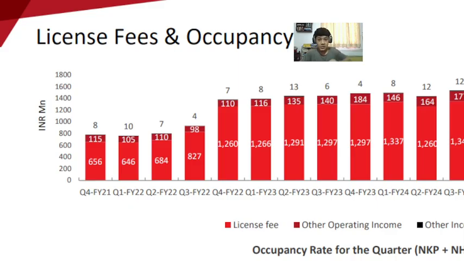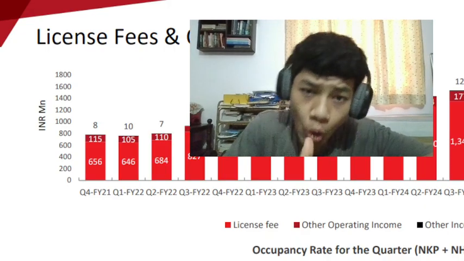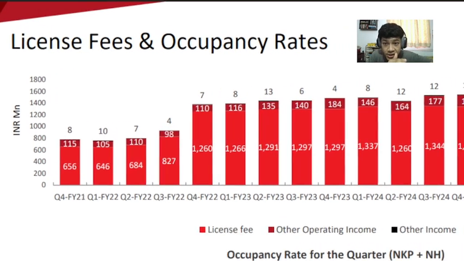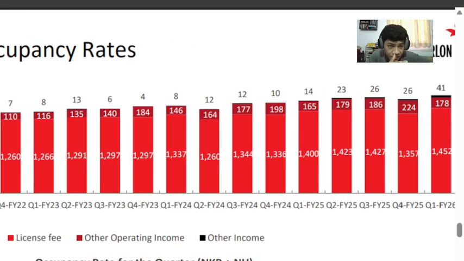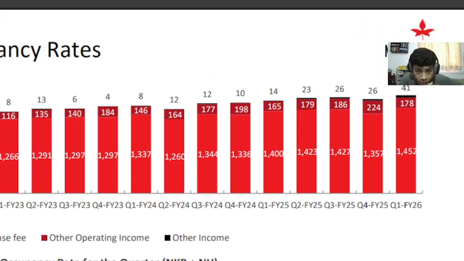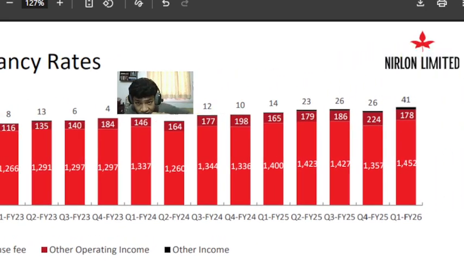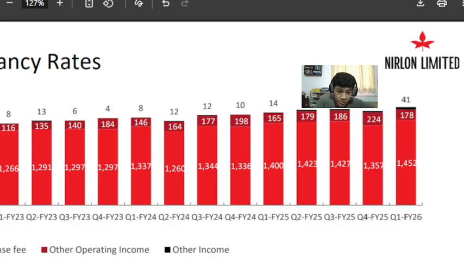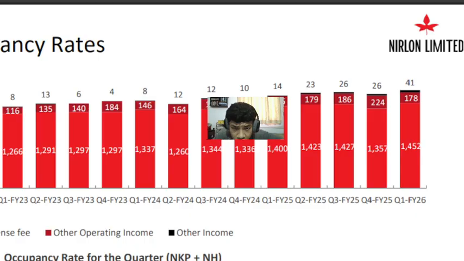And here is the important thing: license fees and occupancy rates. So how much of its total space is actually being occupied? Here you can see the license fees in millions of rupees. You can see it has seen a sustainable rise in total space. You can see its license fees are the red ones. So even license fees have seen a considerable increase, 145 crores in quarter one fiscal 2026. Then quarter four fiscal 2024, how much is that?